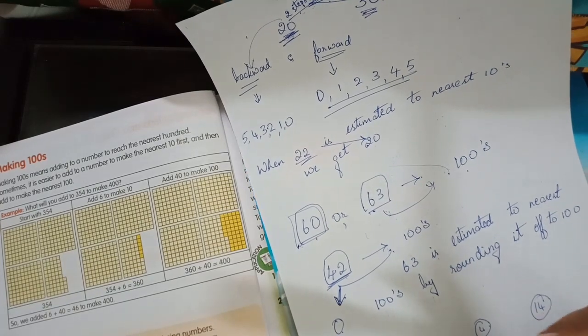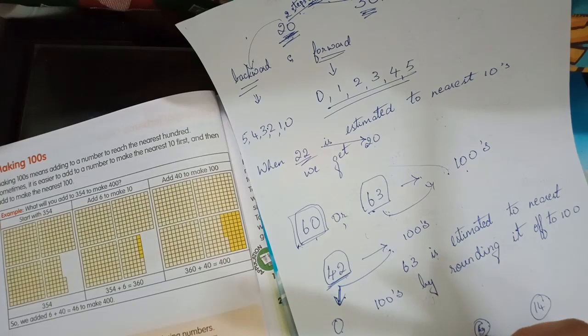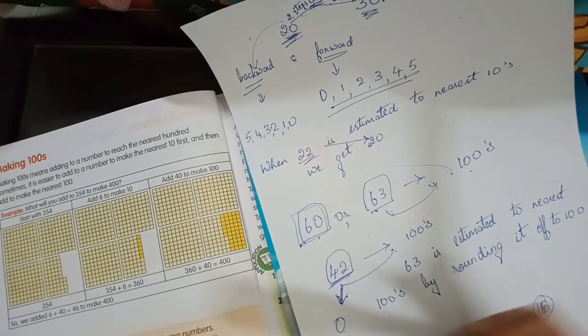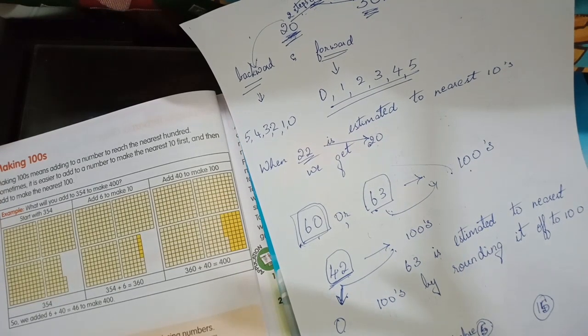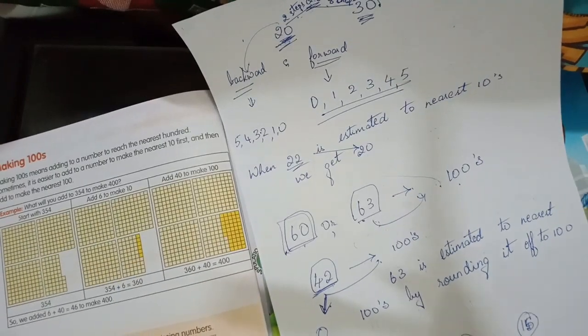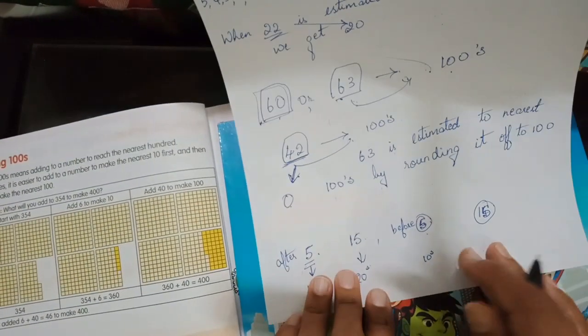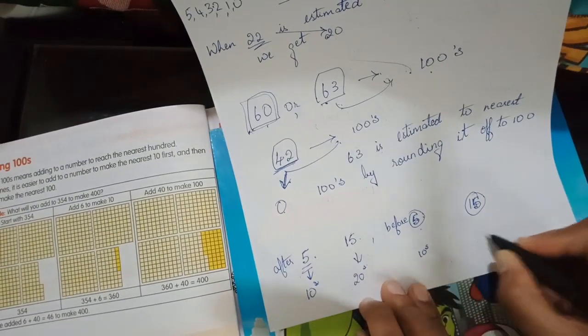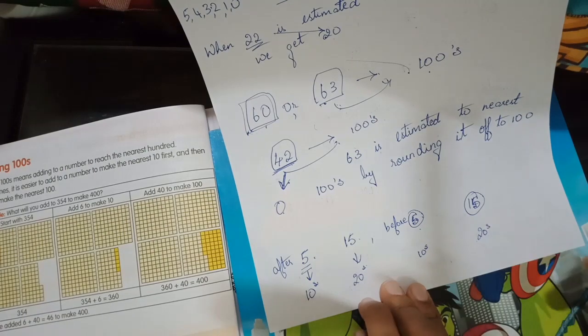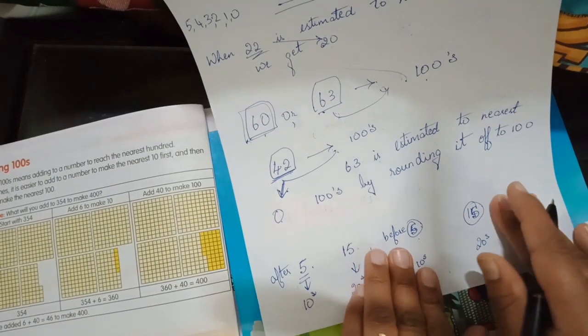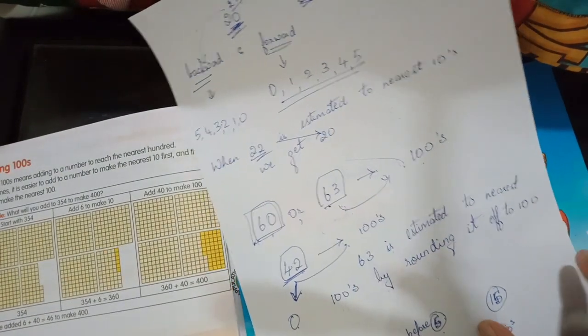These numbers before 5, before 15, before 25 and all, are close to the tens that come before them. So, backward counting we will do. Yes, understood?